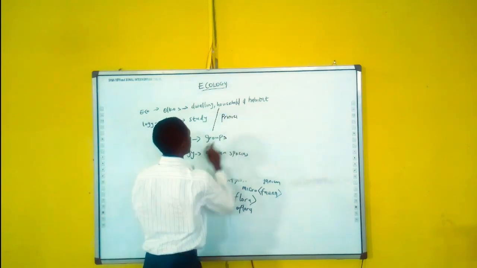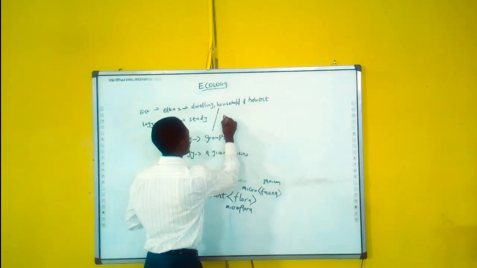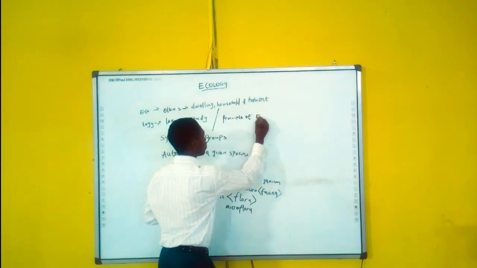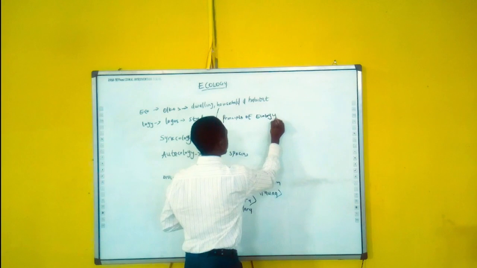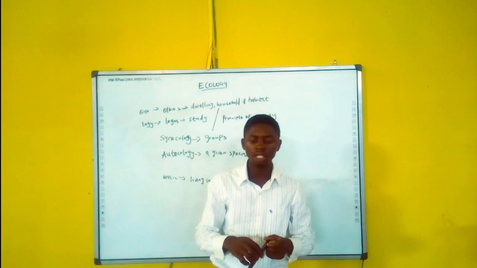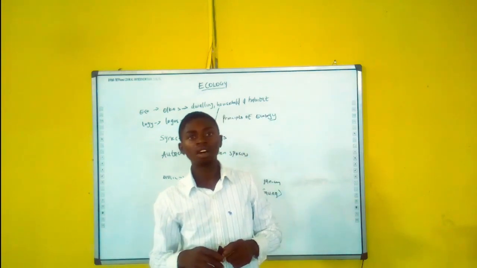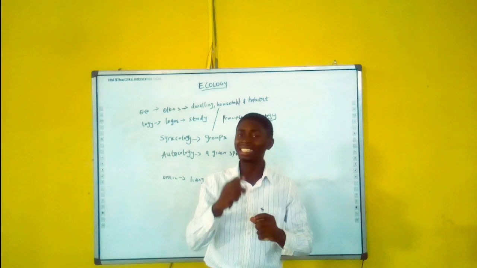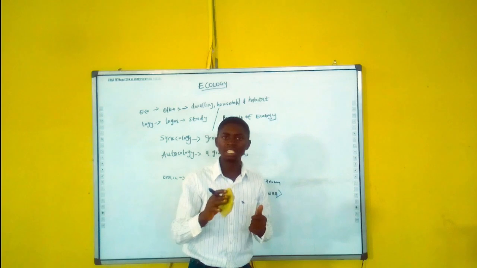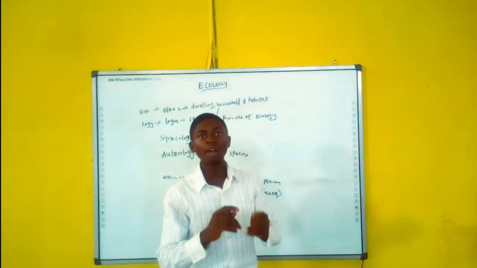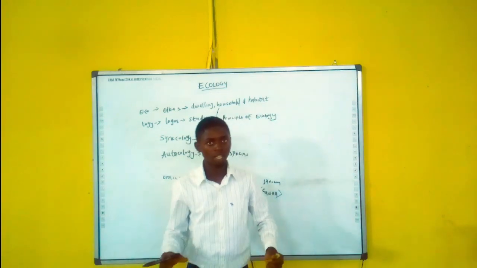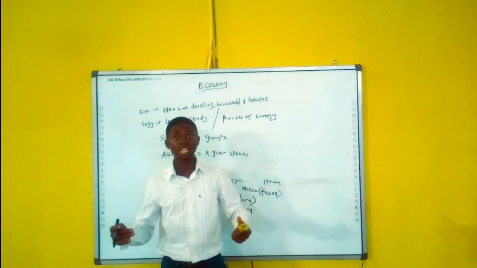Now, the principle of ecology says that production is based on ecological processes and recycling. How is production based on ecological processes and recycling? Now, ecology doesn't really base on this only. Ecology is very broad.